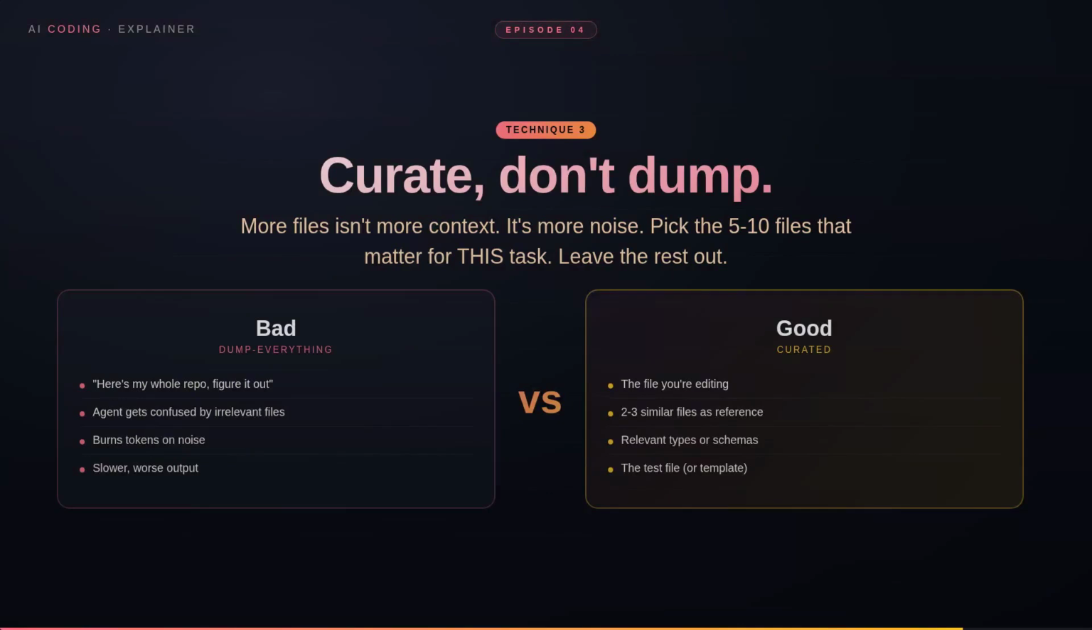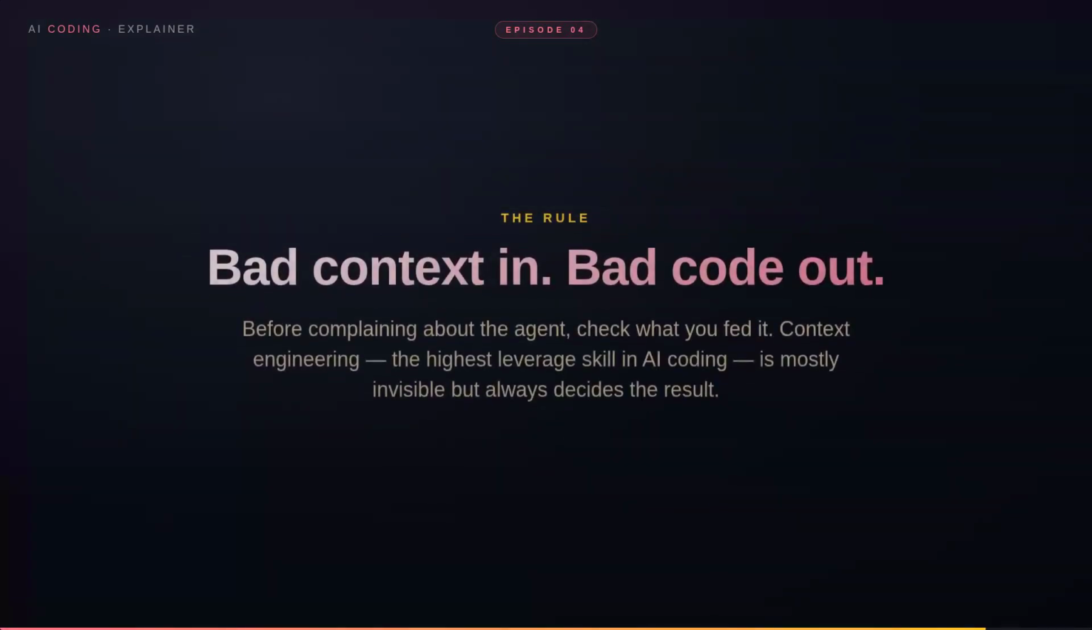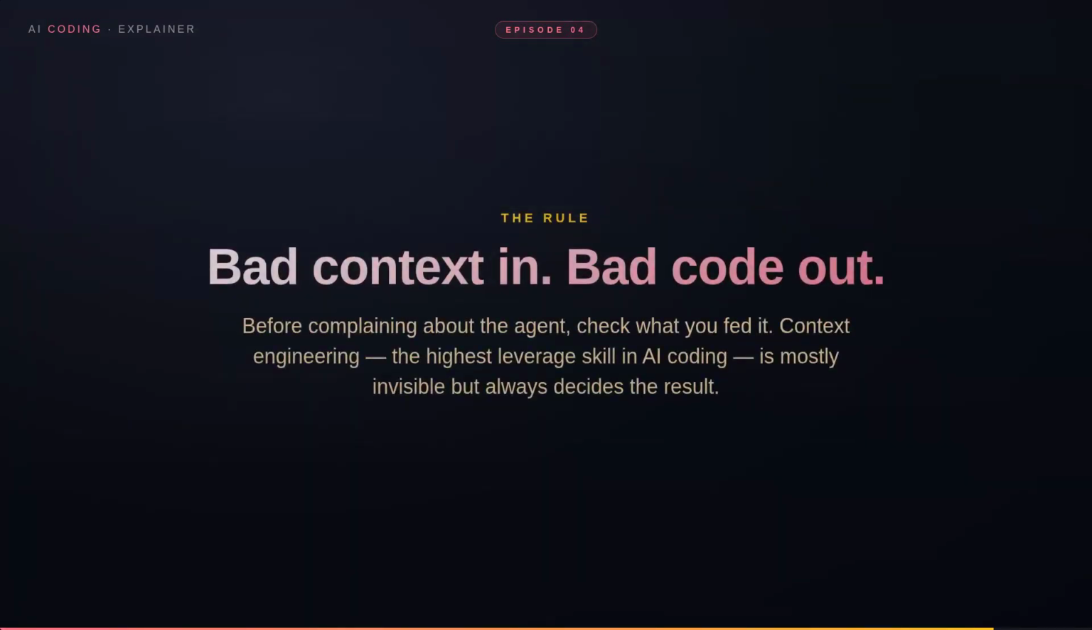The rule that ties all of this together, bad context in, bad code out. Before you complain about the agent making up an API, check what you fed it. Before you complain about it ignoring your conventions, check whether your conventions are written down anywhere it can read. Before you complain about generic boilerplate, check whether you referenced your actual patterns.